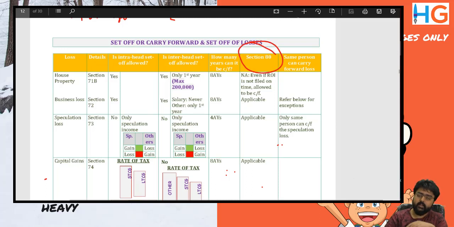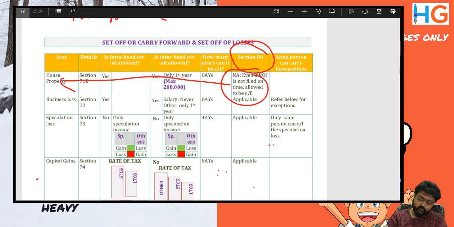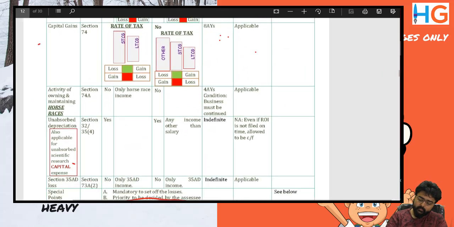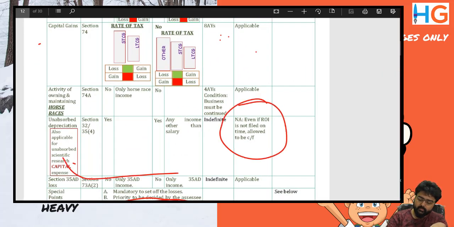Now we'll look at section 80. Section 80 says that if you have not filed your return on time, your claim to the loss is lost, except in two cases. Not applicable in case of house property. For business loss, it is applicable, okay? And in case of unabsorbed depreciation and scientific research capital expense, it is allowed even if the return of income is not filed on time.